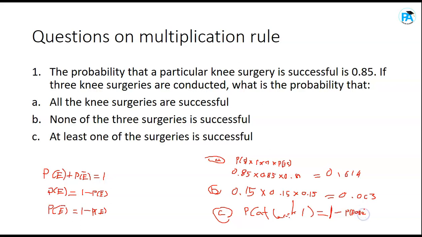Whenever you say at least 1, if you use the formula 1 minus probability of none, you get at least 1. So 1 minus, what's the probability that none is successful? Is it not 0.003? We already know that one. So 1 minus 0.003 gives you what? 0.997, right? So that's the answer to this.